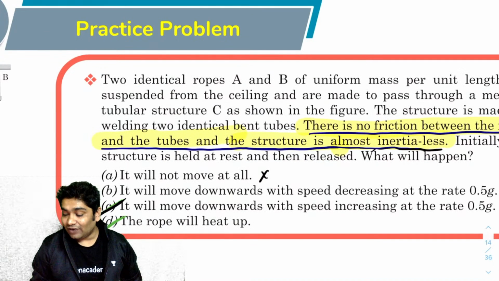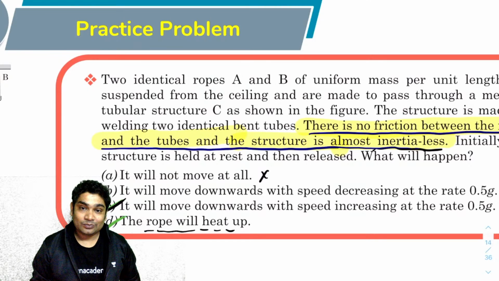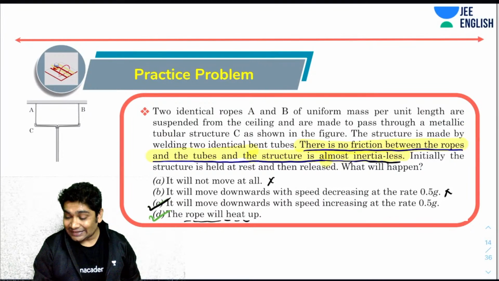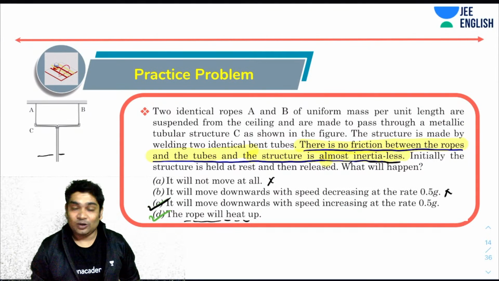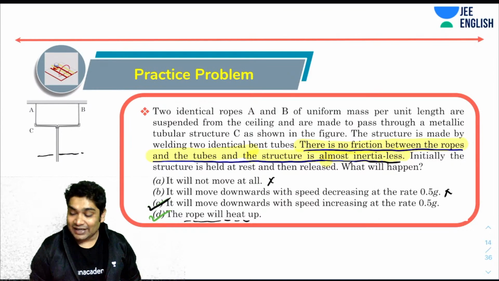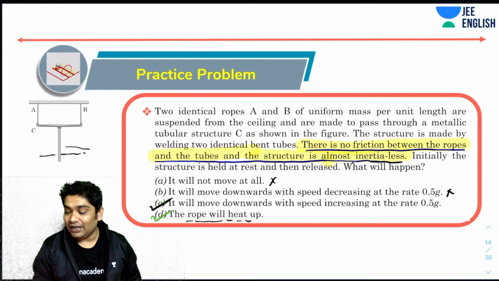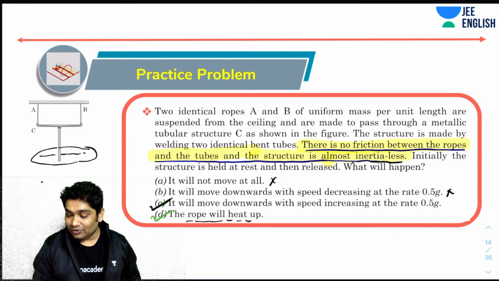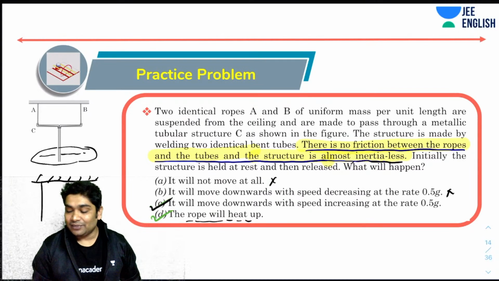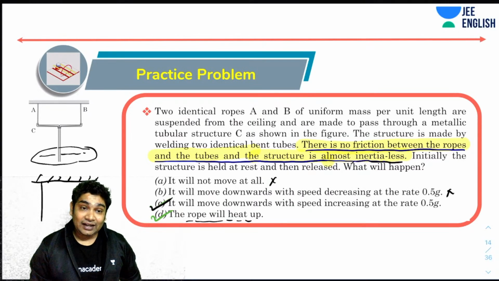Now you would wonder, will the rope heat up at all? So what will happen when this comes all the way down? You realize the rope would have had some kinetic energy, and when it comes all the way down, you would have had two ropes hanging like this. So the final kinetic energy would be zero.